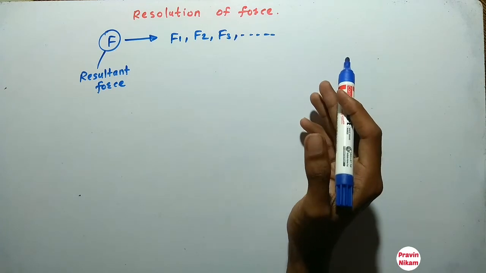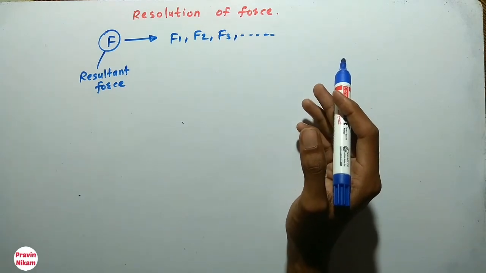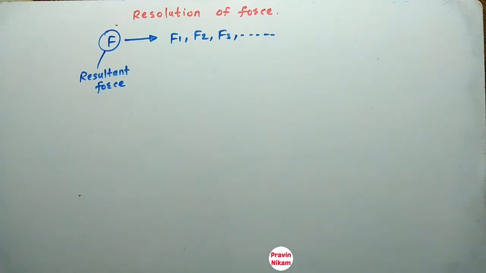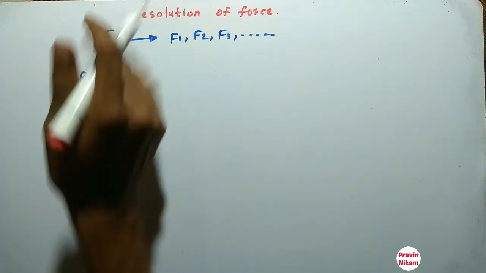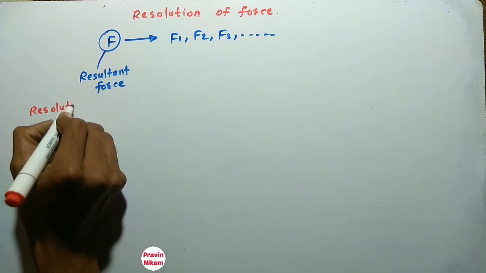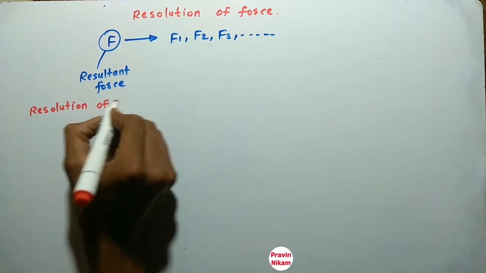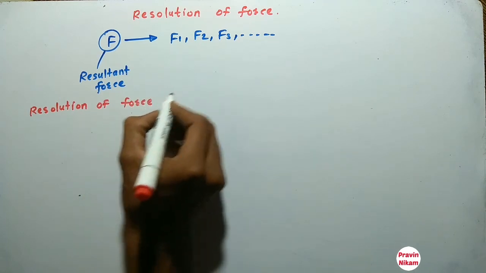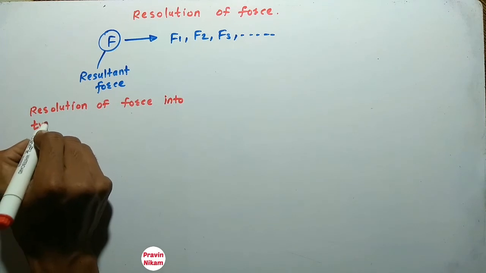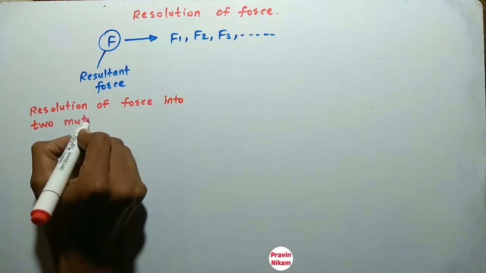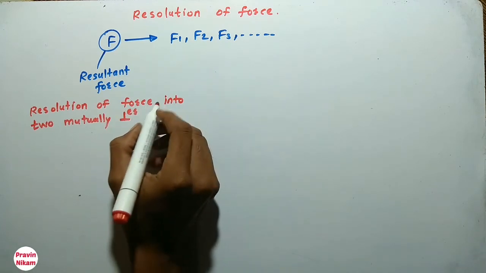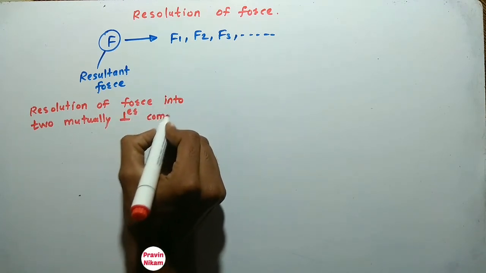So how to resolve a force into two mutually perpendicular components. So let us see how to resolve. So resolution of force into two mutually perpendicular components.